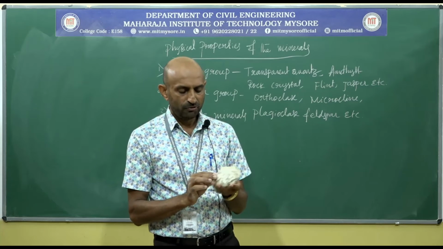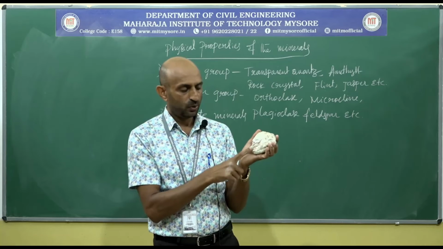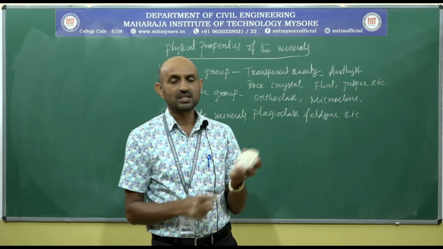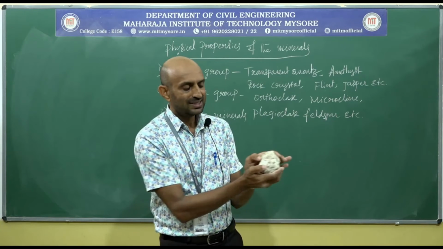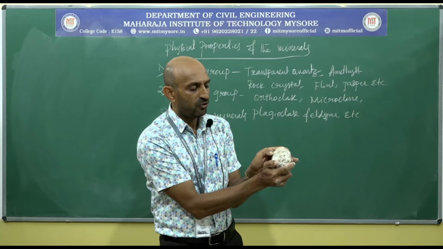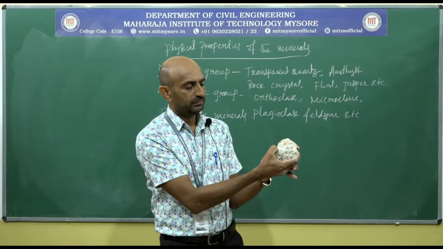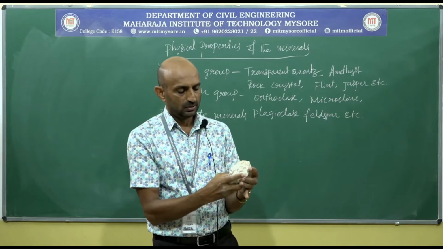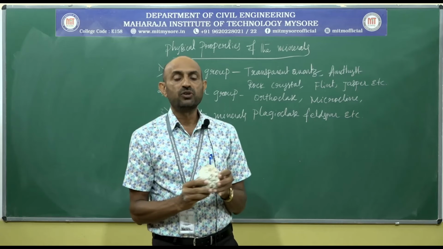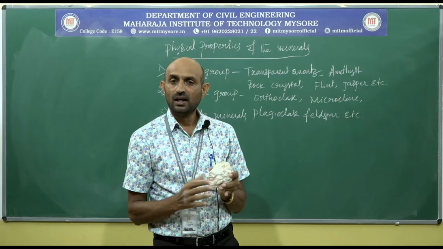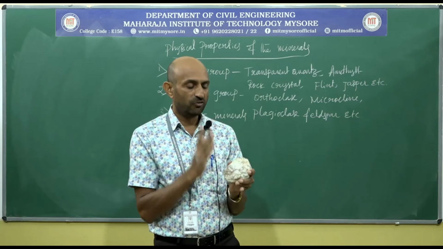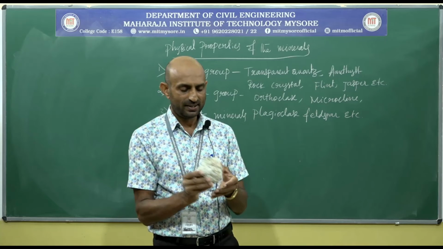Cleavages present. Fracture: uneven, broken surface. This is the broken surface. Hardness 1. This can be scratched with the help of our fingernail. You see here. Then specific gravity is higher than the quartz and feldspar group, which is 2.7.